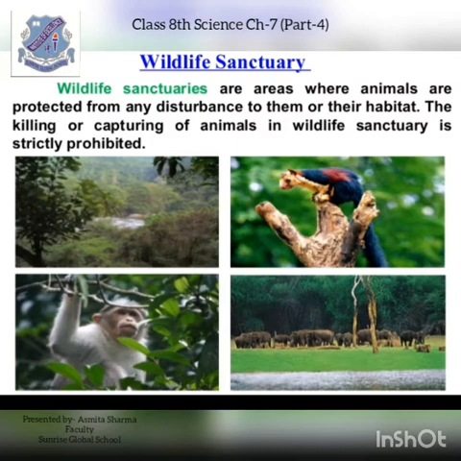The next topic is about wildlife sanctuaries. Wildlife sanctuaries are areas where animals are protected from any disturbance to them or their habitat. So this is the definition of wildlife sanctuaries that you can also note in your notebooks. These areas are protected from any outside invasion. That means no person can disturb the animals that are living in that area. The killing or capturing of animals in a wildlife sanctuary is strictly prohibited.